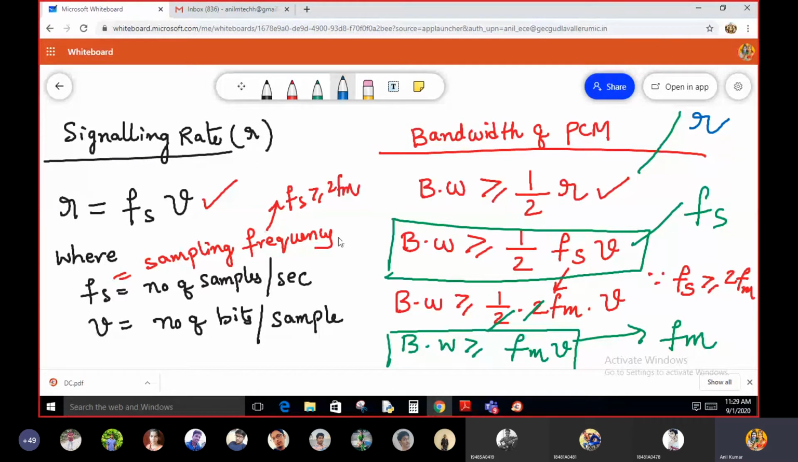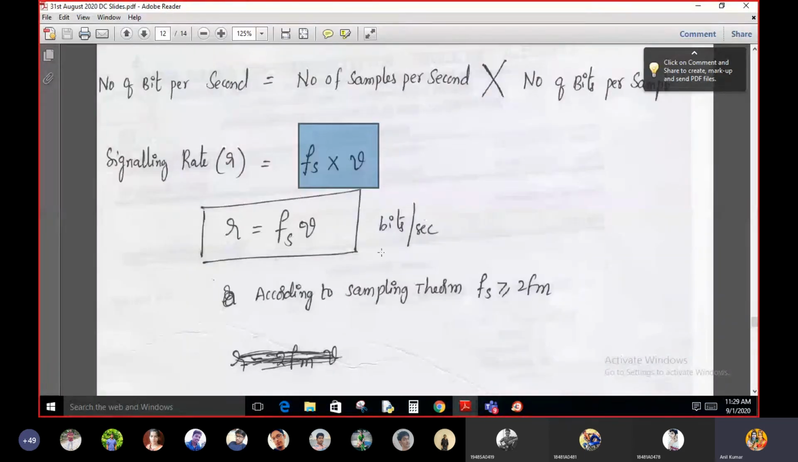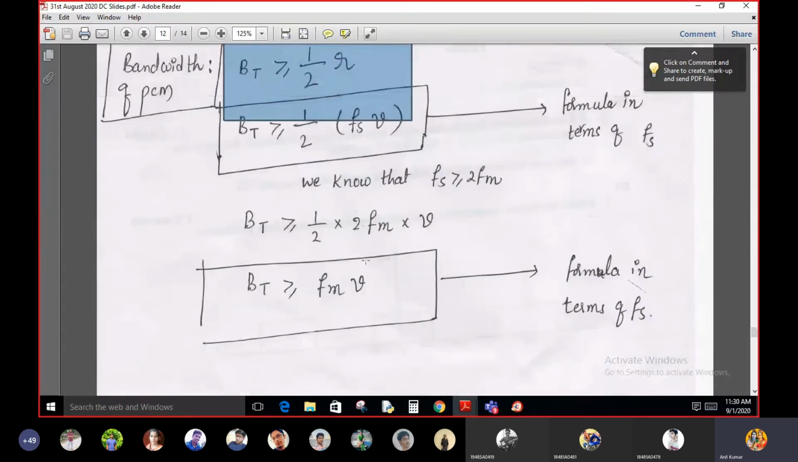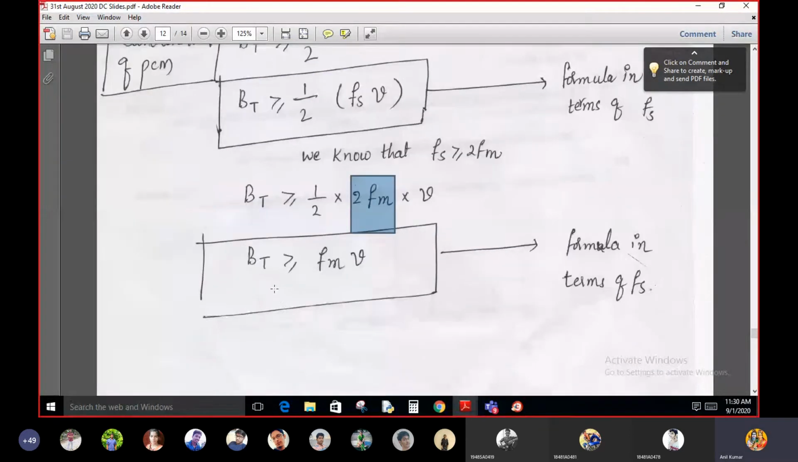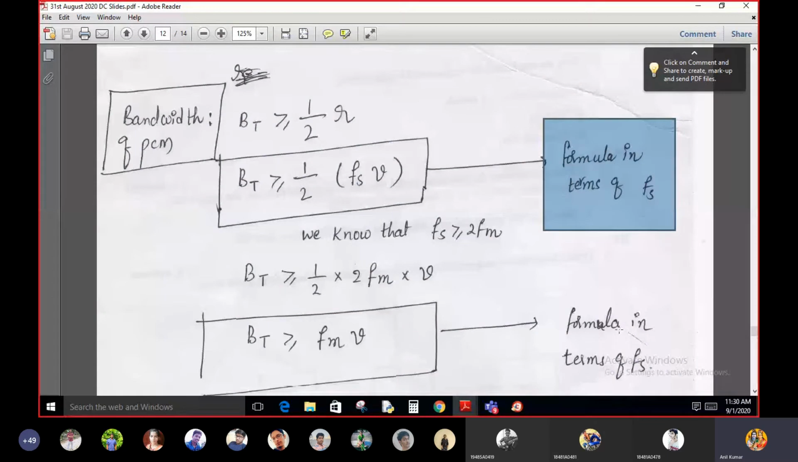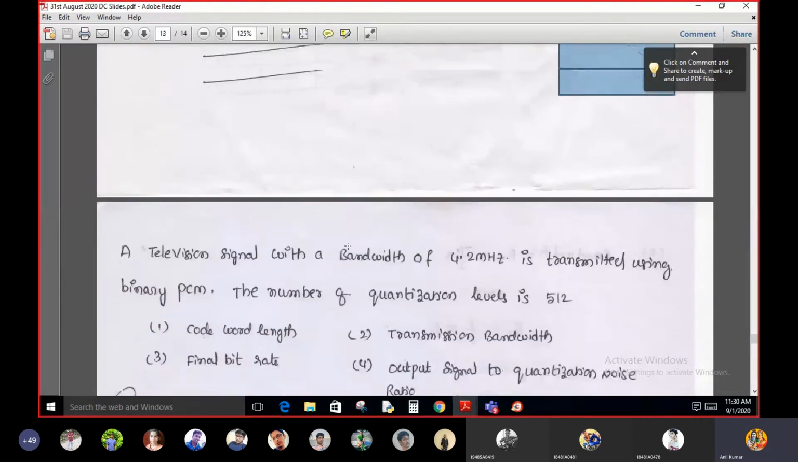Right. So this is about the bandwidth of the PCM and signaling rate of the PCM. Now I have seen all these things here. So bandwidth is equal to Fs, it is a rate, and your bandwidth must be greater than or equal to half of the R. And in place of Fs, I substitute 2 into Fm here. If you substitute 2 into Fm here, finally the bandwidth becomes greater than or equal to Fm into V. So here I represent the formula in terms of Fs, and this is the formula in terms of Fm. So these are the bandwidth derivations.